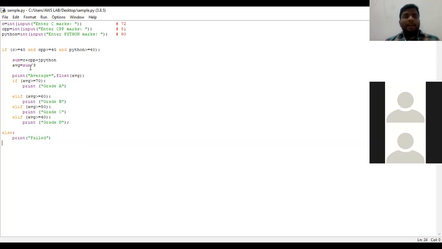So the average of these 3 marks will be 81. Since 81 is greater than or equal to 70, our output will be printing as grade A. Suppose the student has got an average of 55, then our output will be grade C. Suppose the student has got an average like 39.5, since I have considered average in float values, the average can be in floating point also.